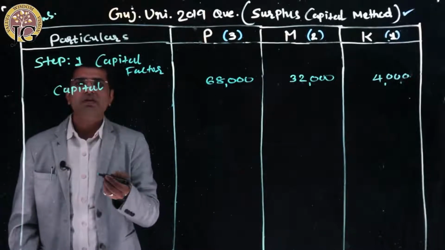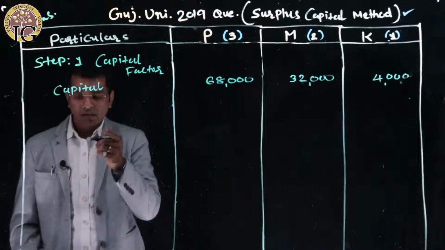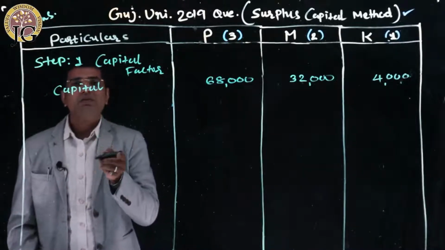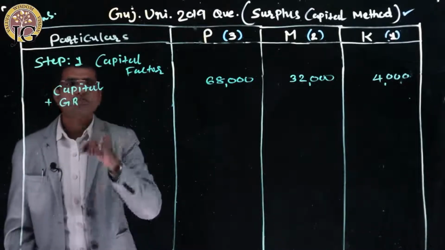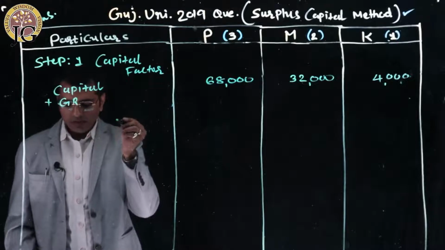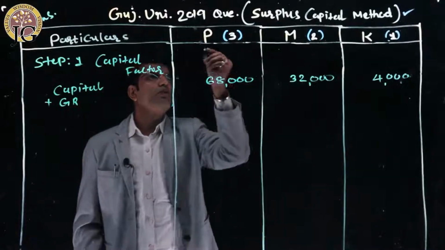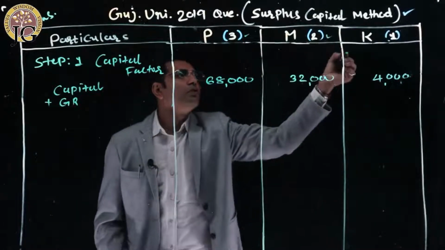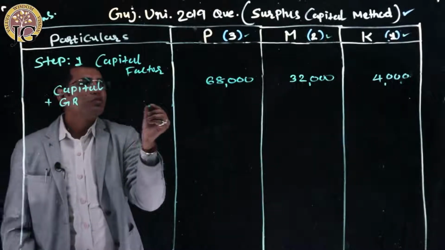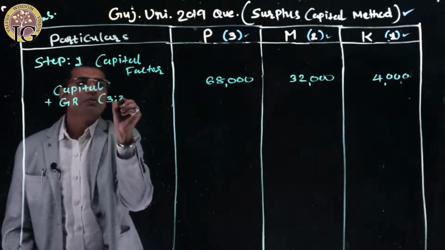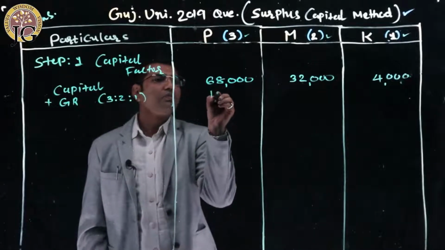Now, I already told you that we must find the net capital if reserves and profit and loss account are given in the sum. In our sum, the reserve is given on the liability side. Reserve is a part of capital, so we must add the general reserve to capital. The general reserve is distributed among the partners in their ratio, 3:2:1.